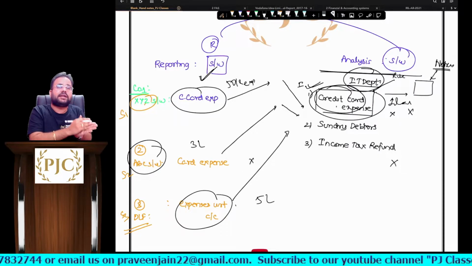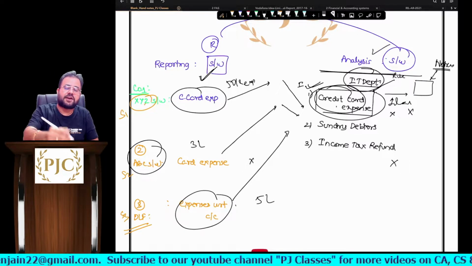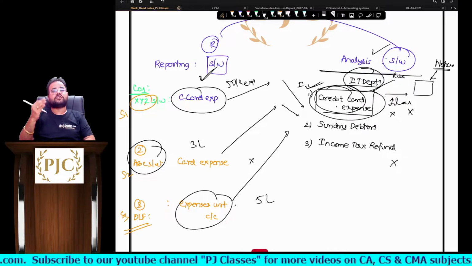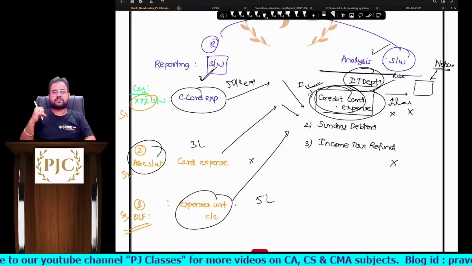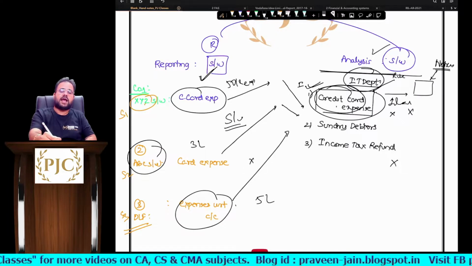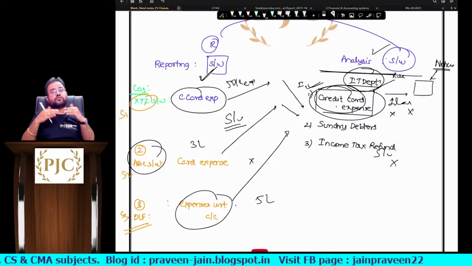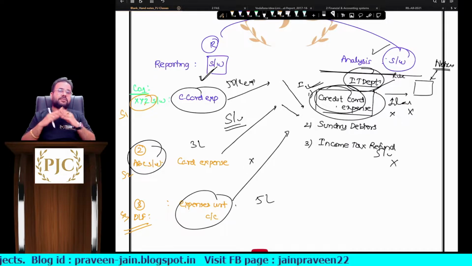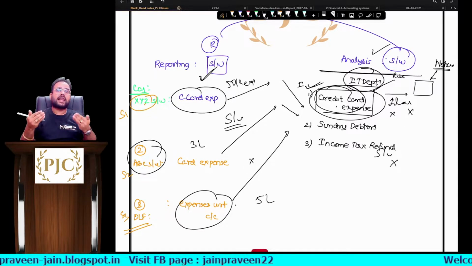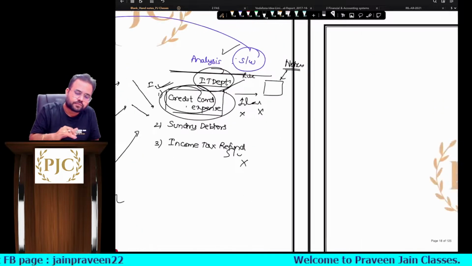And that element is not matching with the elements defined by all these regulators, by all these data providers. So one software which is reporting and another software which is analyzing are not able to do it. There is a complete mismatch, so we are not able to analyze the data. I hope you understood this particular issue.